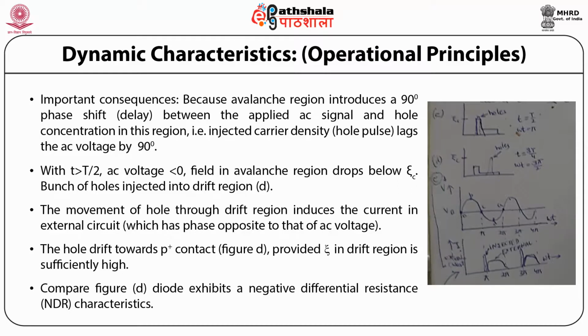So we choose the transit time tau d to be half the oscillation period. The ideal phase shift between the diode current and AC signal is achieved if the thickness of the drift region is such that the hole pulse is collected at the P plus contact at t equal to capital T, where AC field is equal to 0. This condition is obtained by making the hole transit time, tau d, equal to capital T by 2 through the drift zone.